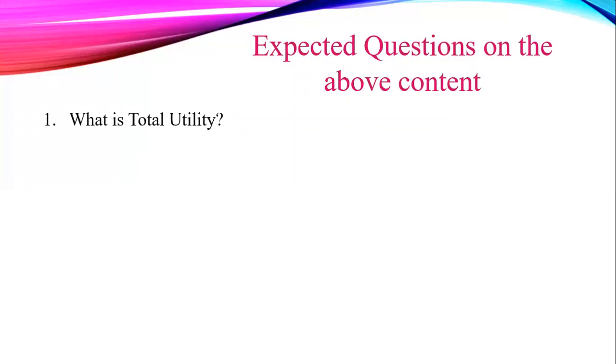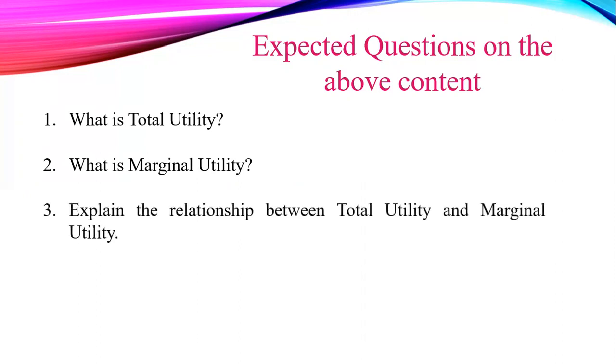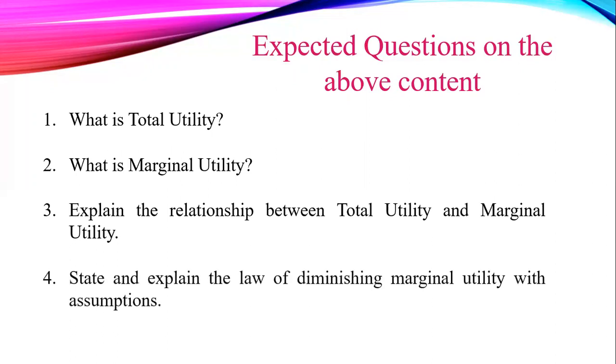And now the expected questions on the above content. What is utility? Now here you have to explain the definition or meaning of total utility. Then what is marginal utility? Here again you have to explain the meaning or definition of marginal utility. Third question, explain the relationship between total utility and marginal utility. Means you have to explain the relationship between TU and MU with schedule and diagram. And then state and explain the law of diminishing marginal utility with assumptions.